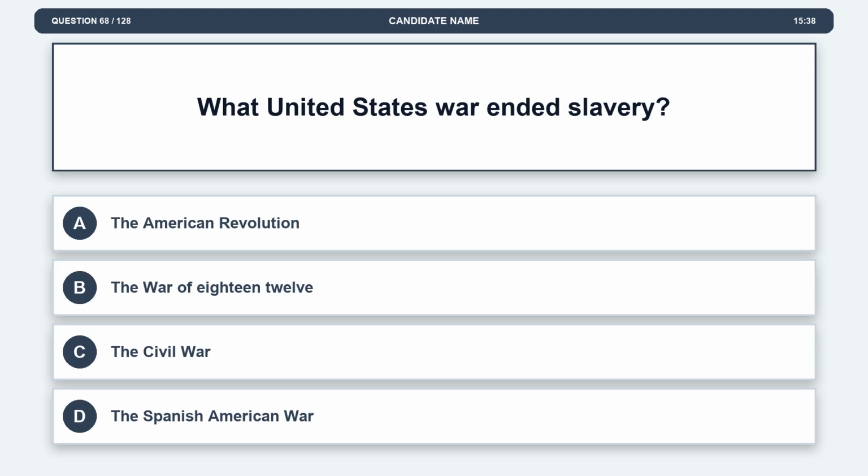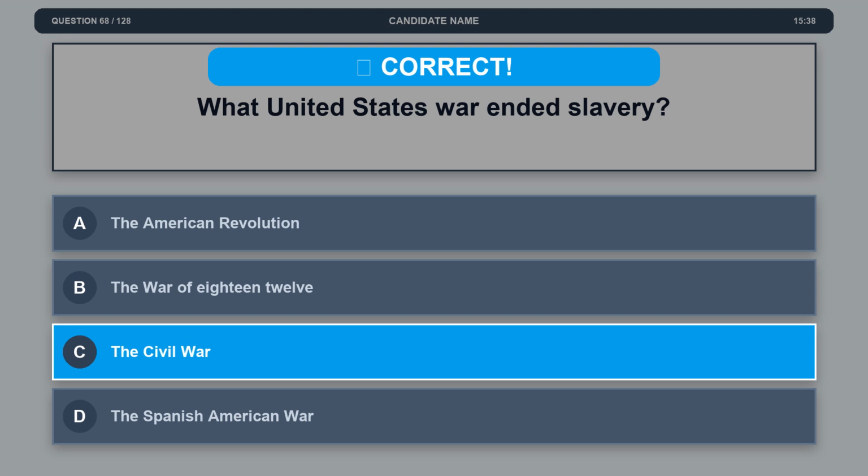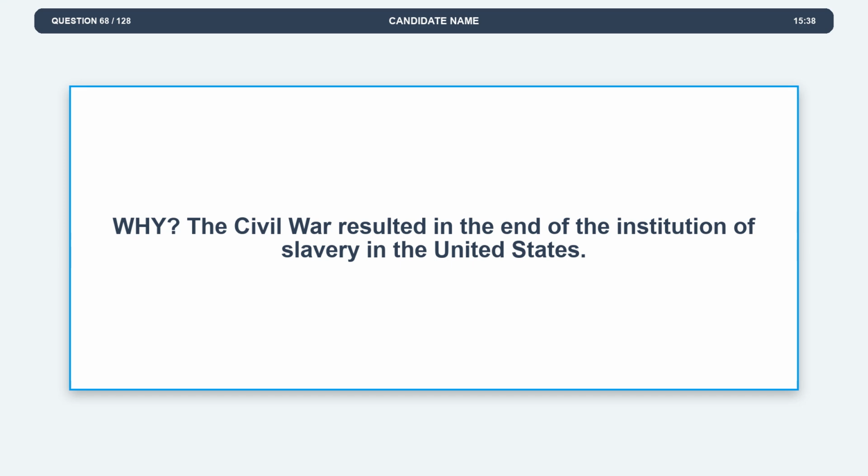Question 68. What United States war ended slavery? Option A. The American Revolution. Option B. The War of 1812. Option C. The Civil War. Option D. The Spanish-American War. The correct answer is option C. The Civil War. Explanation. The Civil War resulted in the end of the institution of slavery in the United States.